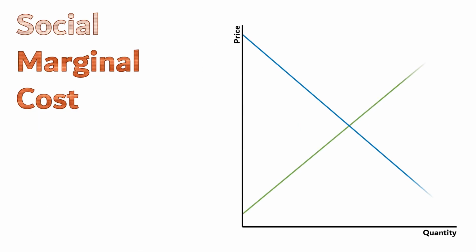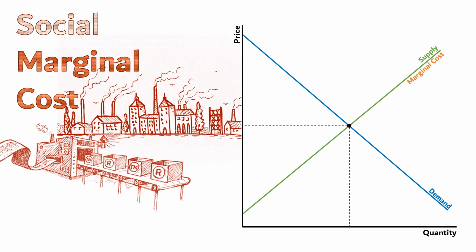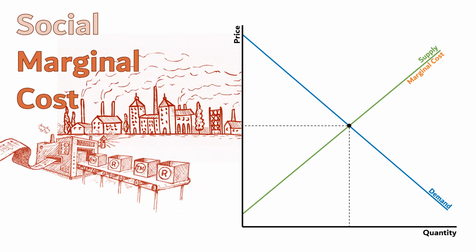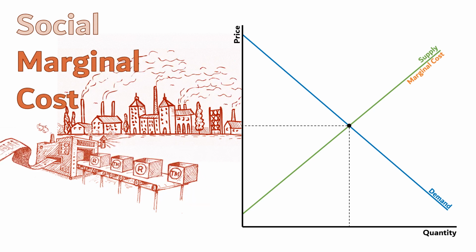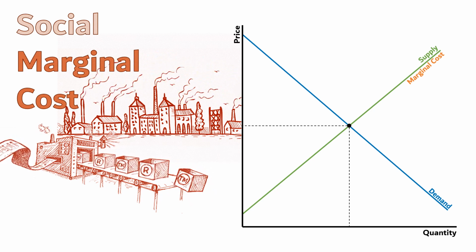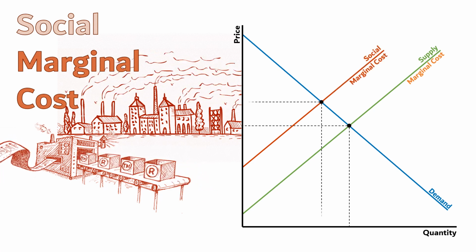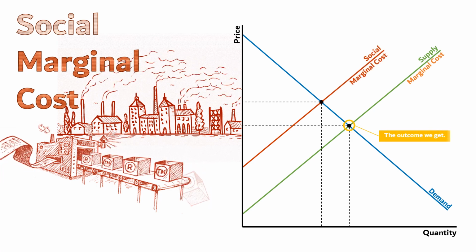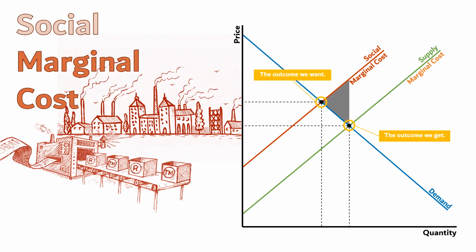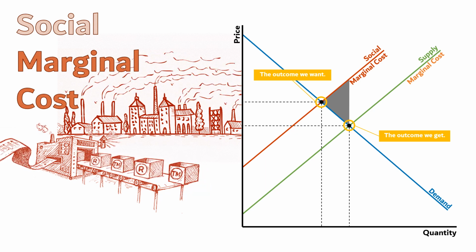We saw previously how the presence of external costs or benefits can create a disconnect between the private and social costs or benefits. A positive externality is when there are external benefits enjoyed by society but not by the people making the production and consumption decisions. Those result in underproduction. On this graph, we see the effects of a negative externality created by producers, where the social marginal cost of production is higher than the private marginal cost that defines supply. The result here is overproduction.